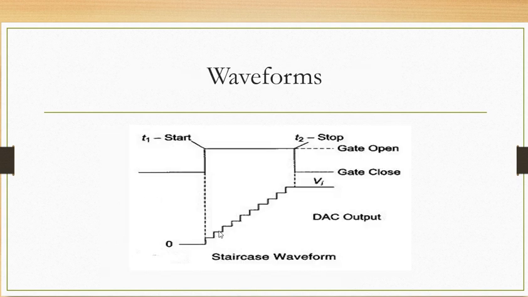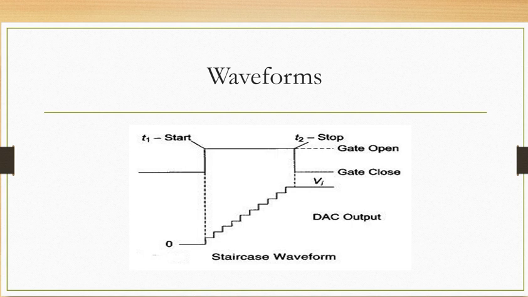It will go to the second step, and again it will be compared with VI. Then it is not equal to VI, so again it is incremented by 1. It will keep incrementing by 1 like this till it becomes equal to VI. At this moment VC becomes VI.